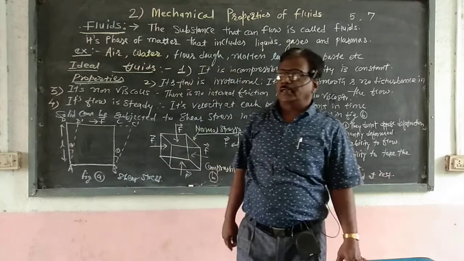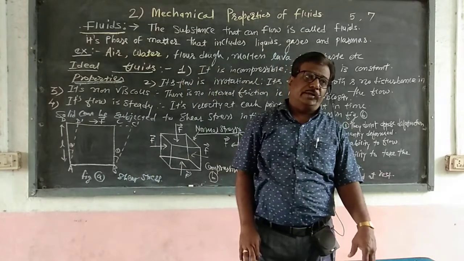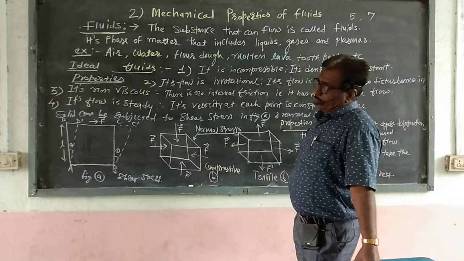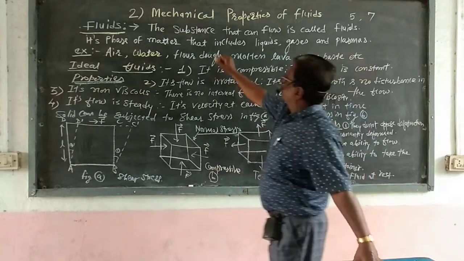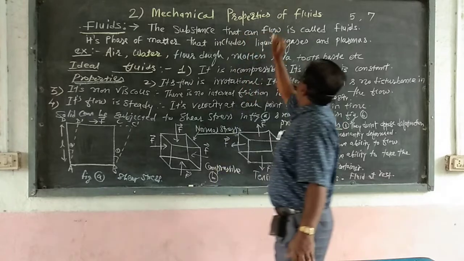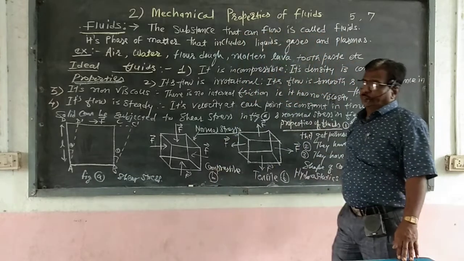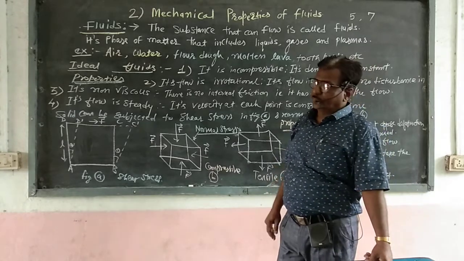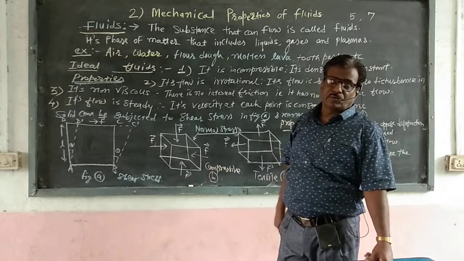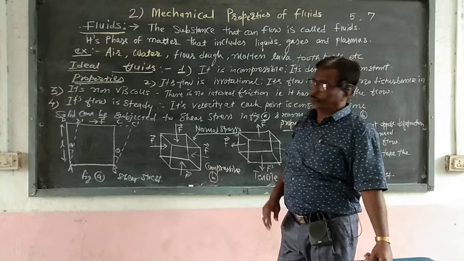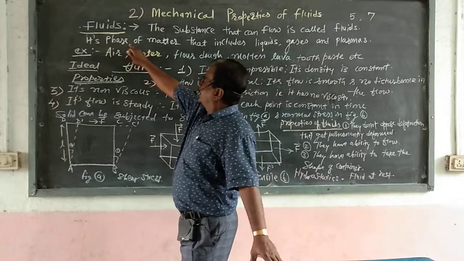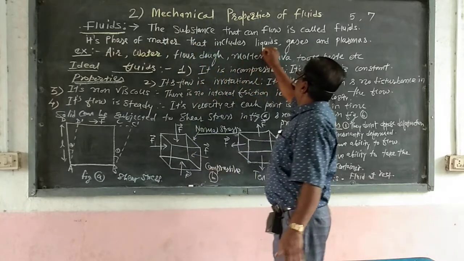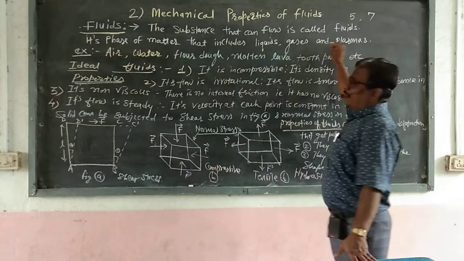We know that there are three states of matter: solids, liquids and gases. Now this state is fluid. Here fluid means a substance that can flow is called a fluid. That means water can flow, or gases can flow. So these are called fluids. It is the phase of matter that includes liquids, gases and plasmas.